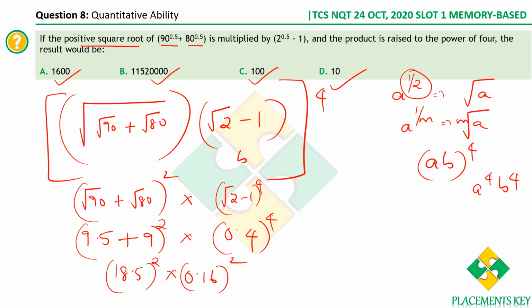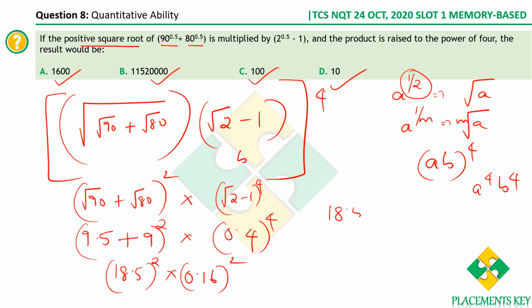Okay, now see, since we have a square, we can multiply them. I hope this is clear till here. 0.4 whole power 4 is 0.4 square whole square. 0.4 square is 0.16. Again we have one more square remaining. Now we can take the square common. So what can we do?